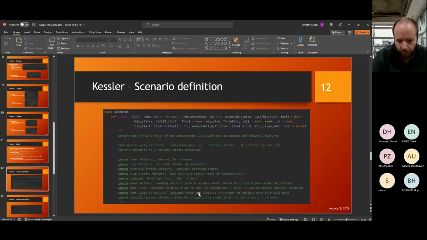This is useful in situations where you want to extremely limit the number of shots that you have, if you're trying to elicit certain behaviors in your AI during the reinforcement learning process. There is also a flag called stop if no ammo. This is an optional flag for stopping the entire scenario if all the ships run out of ammo, because at that point they're just going to be avoiding asteroids, and that could potentially go on forever until it times out.